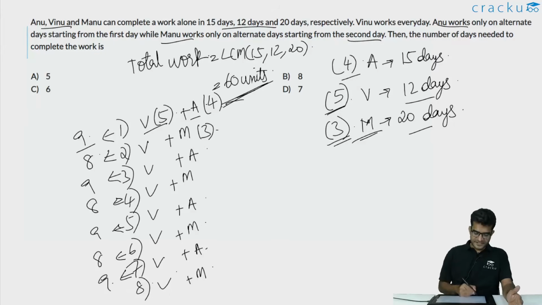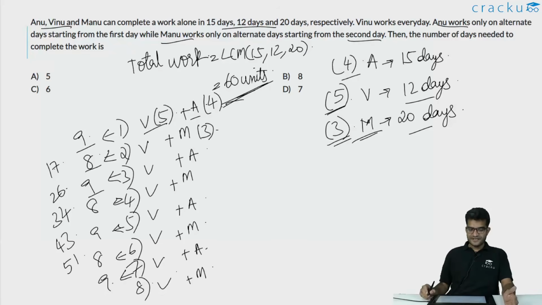So after the first day 9 units of work is done. After the second day 17 units of work is done. After the third day 17 plus 9, that is 26 units of work is done. After the 4th day, 26 plus 8, that is 34 units of work is done. After the 5th day, 34 plus 9, that is 43 units of work is done. After the 6th day, 43 plus 8, so 51 units of work is done.